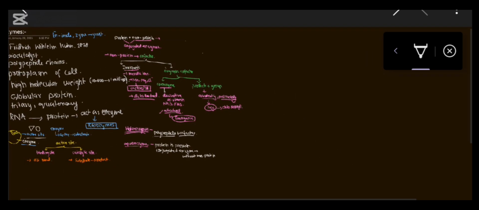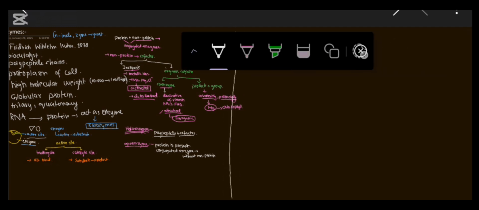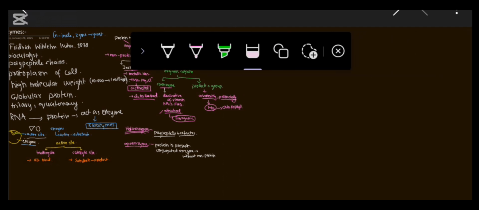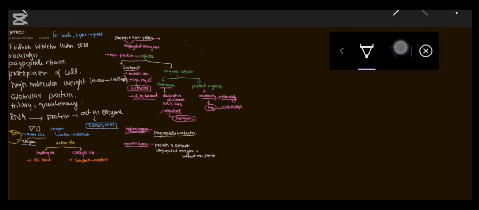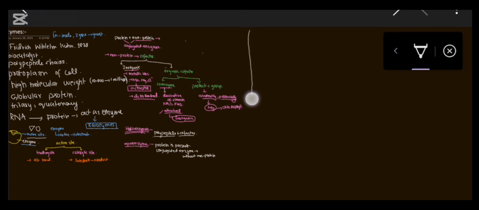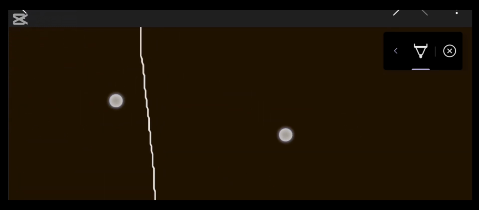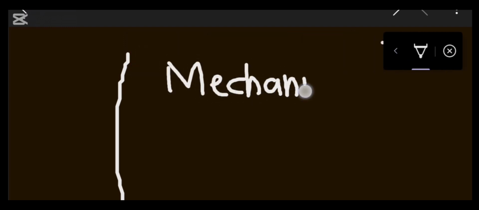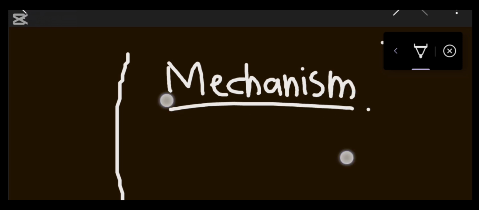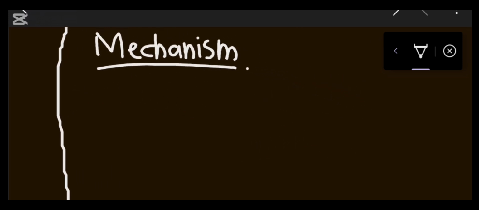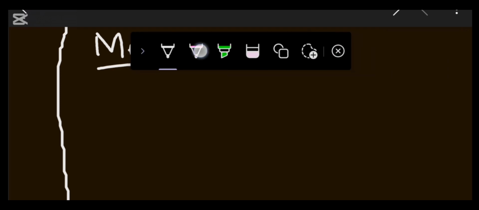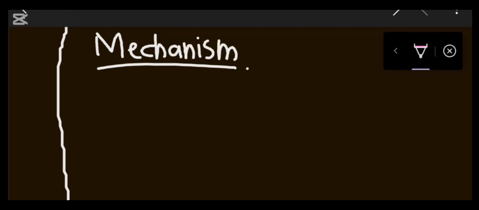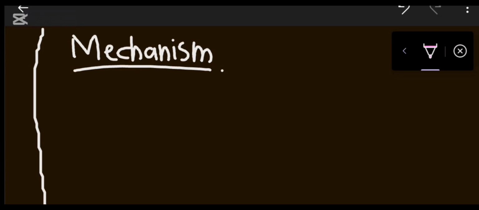Now we are going to discuss the mechanism of enzyme basically. Here we are going to discuss the mechanism. We basically have two models, one is the induced fit model, and another is the lock and key model, right?